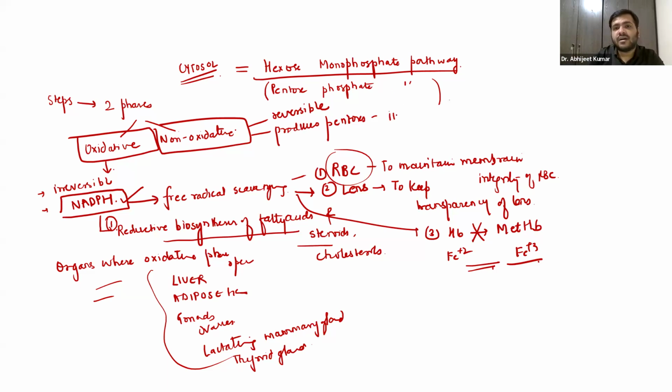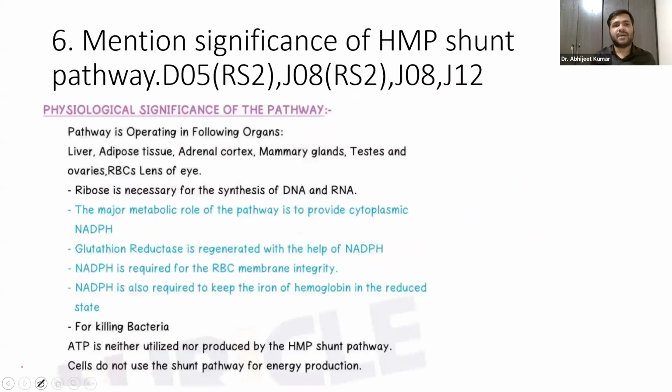So these pentoses are important for DNA and RNA synthesis. These are basically the significance of this HMP pathway.